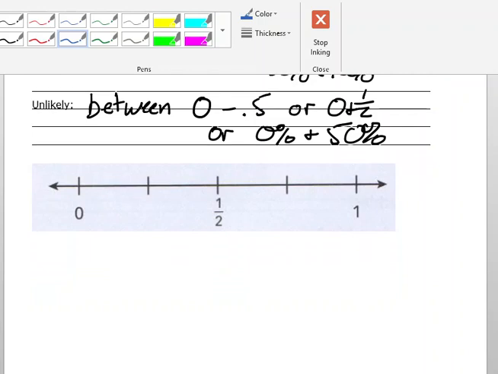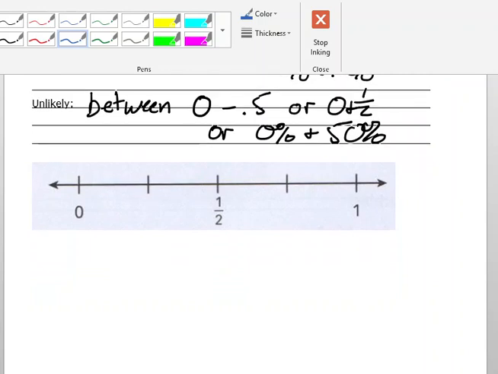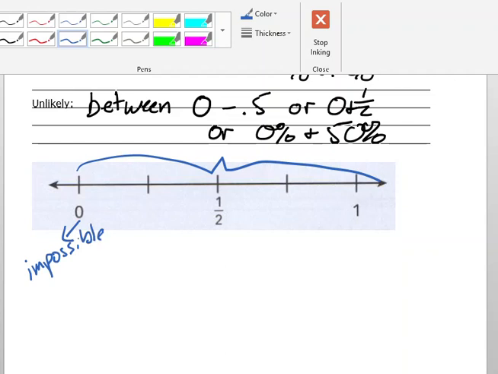So let's just go ahead and label this number line. Now, the number 1 is what we're using for 100%, right? That's like the probability of an event happening. So down here at 0, all the way at 0, I have impossible. And in the middle, I have equally likely, or you could say as likely as not.